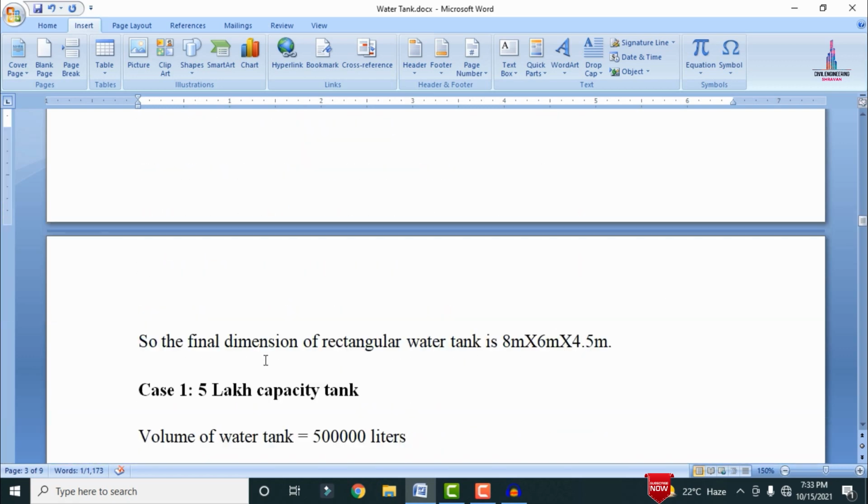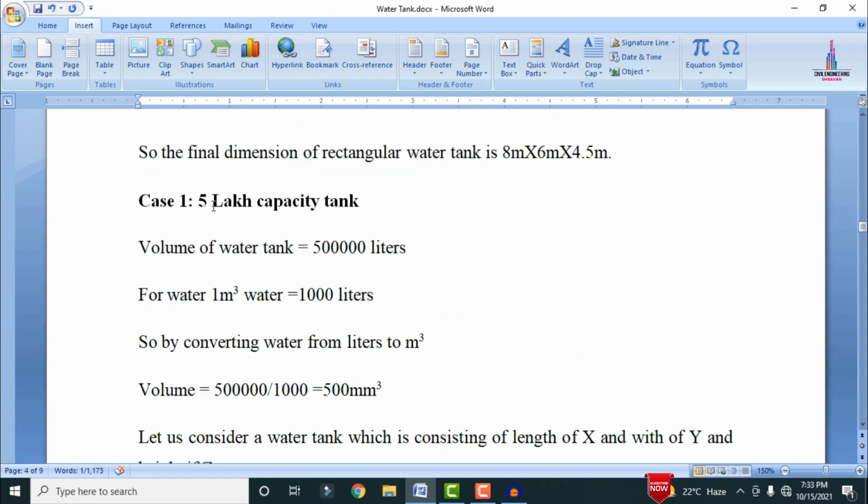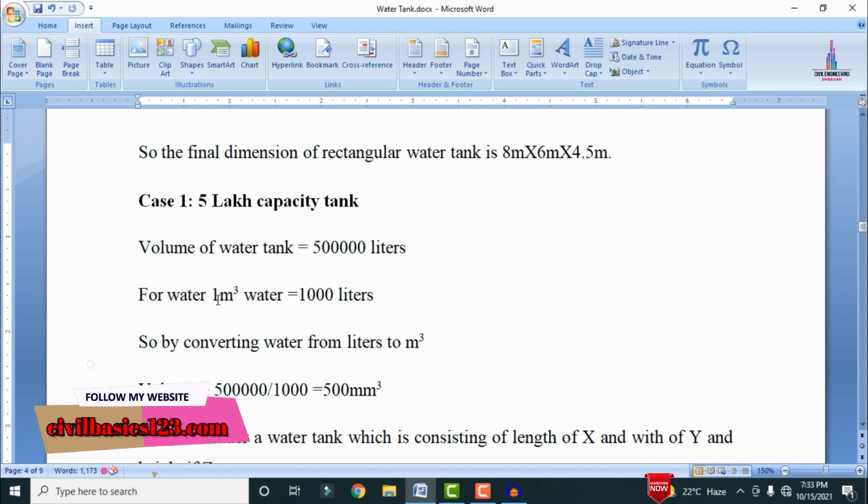Okay, again the next one is related to the 5 lakh capacity water tank. So the volume of the water tank is 5 lakh liters. So for water, 1 meter cube equals 1000 liters. So 5 lakh divided by 1000, we get the value approximately 500 meter cube.